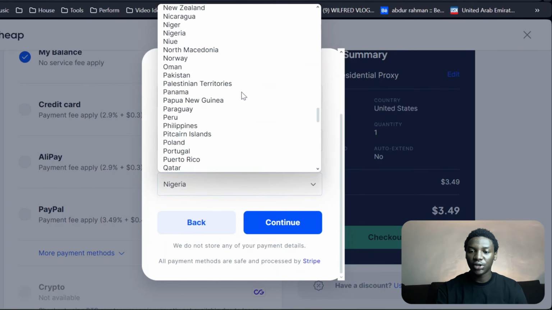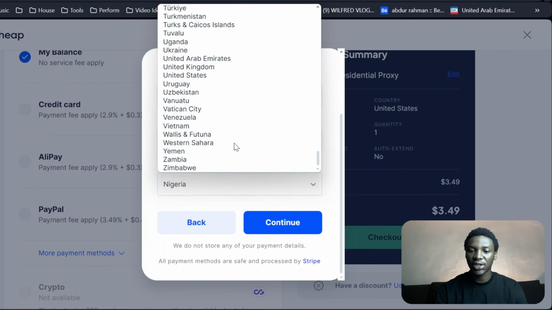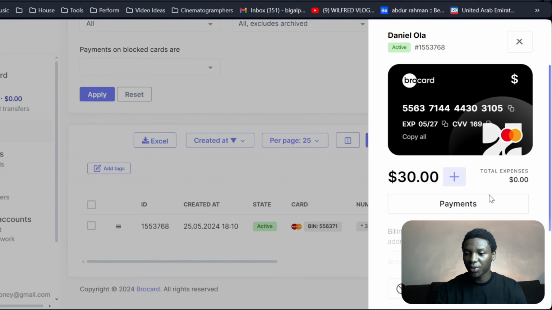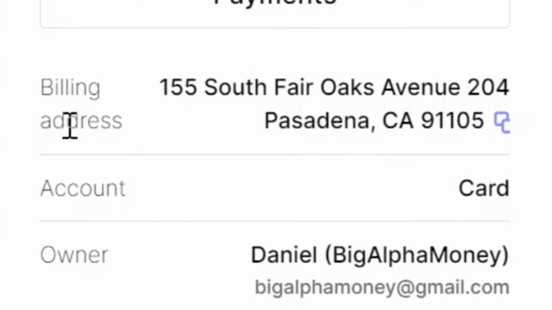I'm going to go ahead and put in the United States, right? That's because the card is actually issued in the United States. And then my zip code, I'm just going to make sure I copy that from my card, right? So where it says billing address, you can see this is the billing address of the card. We're going to copy the zip code, which is 91105, right?